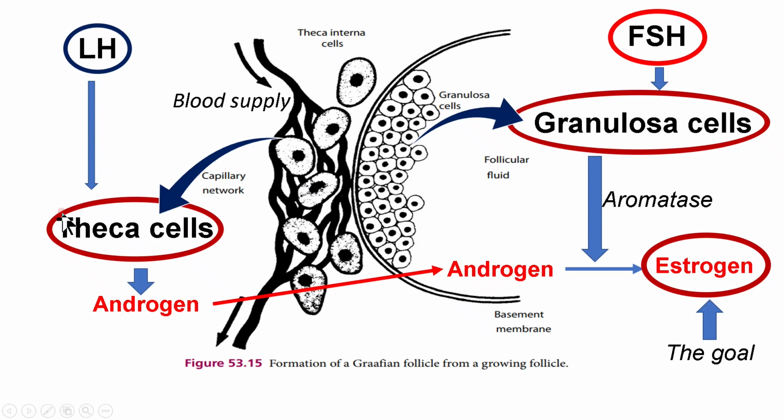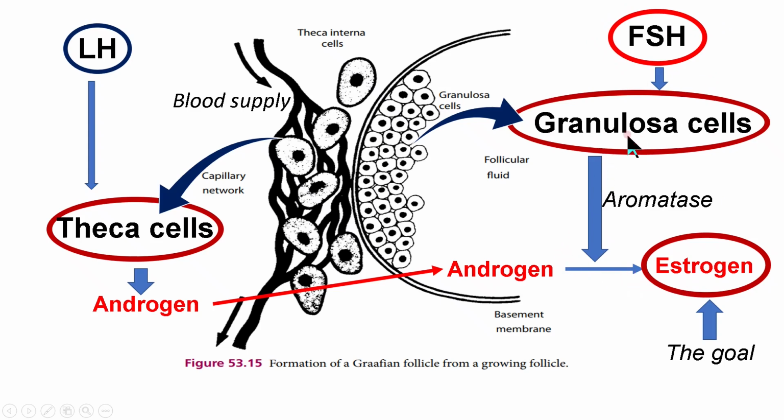The theca cells produce androgen under the influence of LH. The androgen diffuses to the granulosa cell layers, where androgen is converted to estrogen by the granulosa cells. This magic is done by the enzyme aromatase. This process is called aromatization. The granulosa cells, under the influence of FSH, convert the androgen to estrogen by aromatase activity.